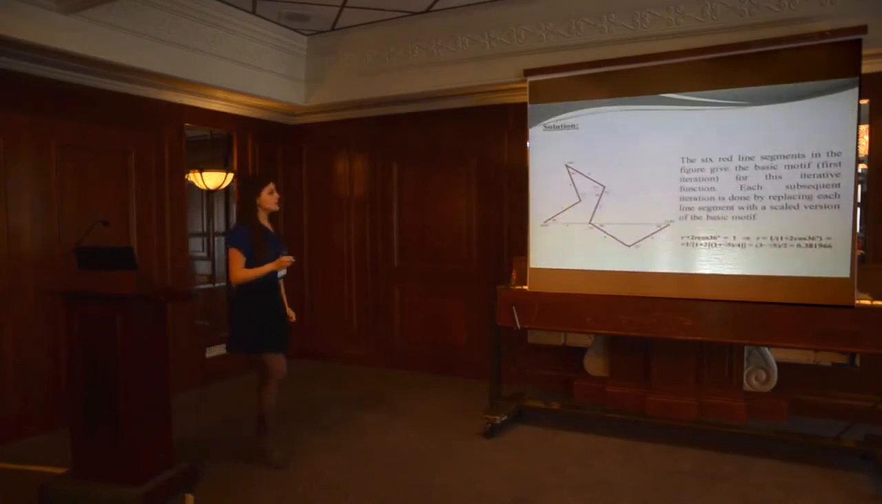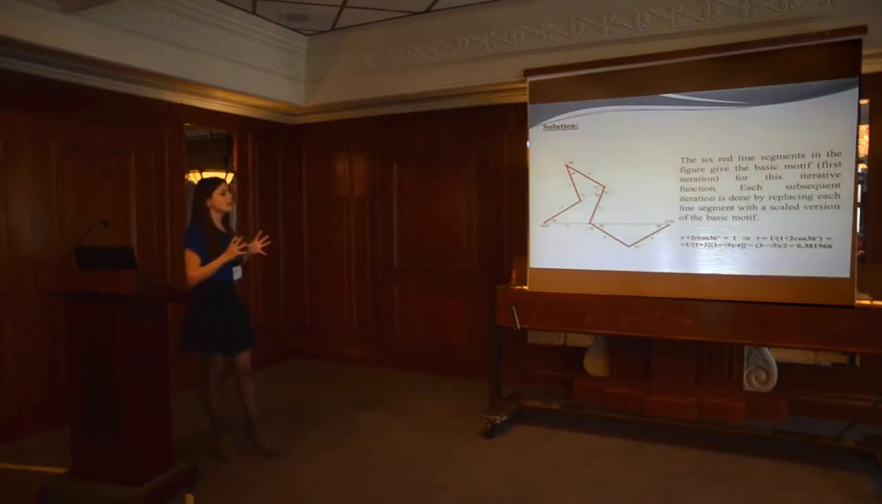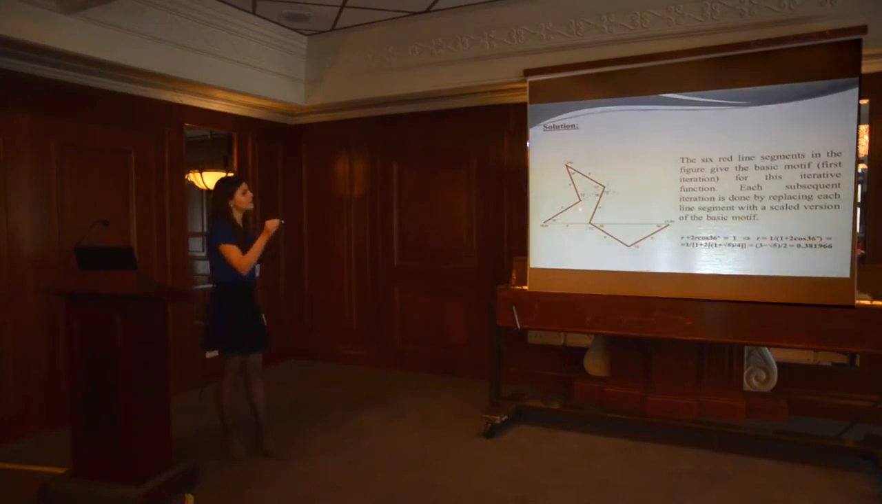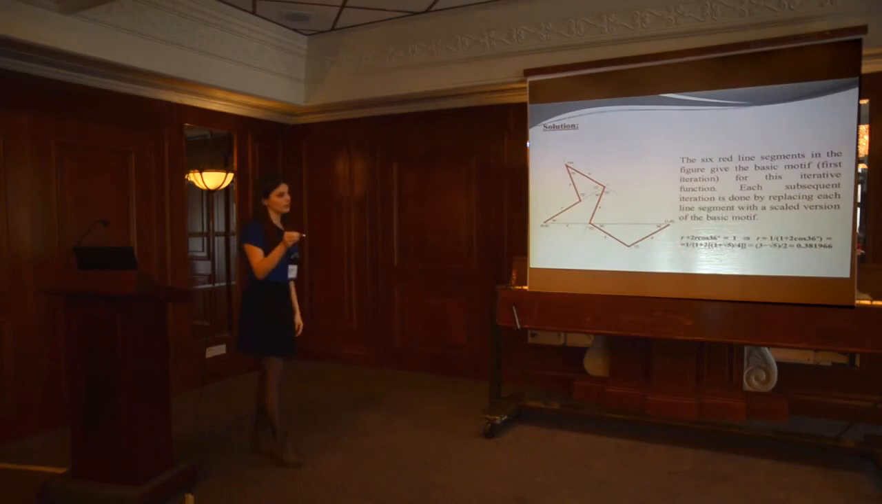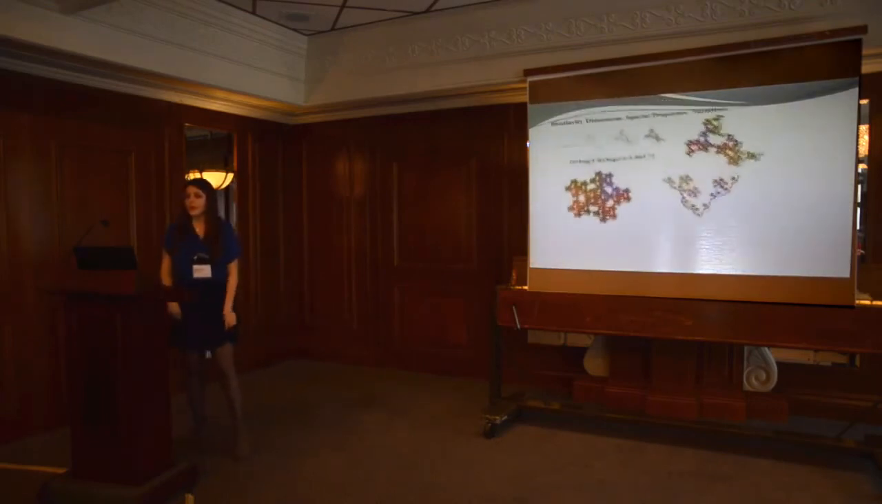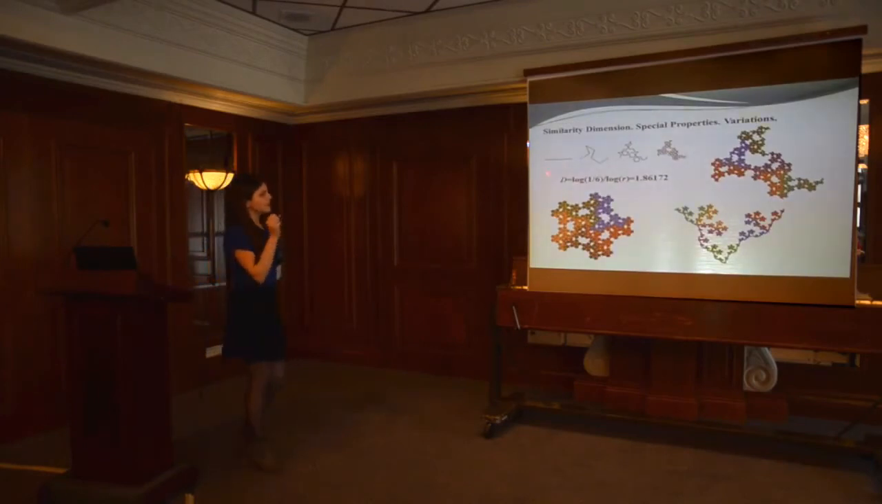Here we can see the process of constructing this fractal. We begin with a single line segment r, then turn it 36 degrees, then 72, 144, and so on and so on. The six straight line segments in the figure give us the basic motif for the iterative function. Each subsequent iteration is done by replacing each line segment of length r with a scaled version of this basic motif. We can find the size of our r through the following expression, and it turns out to be about 0.4. Here we can see the first three iterations of this problem.